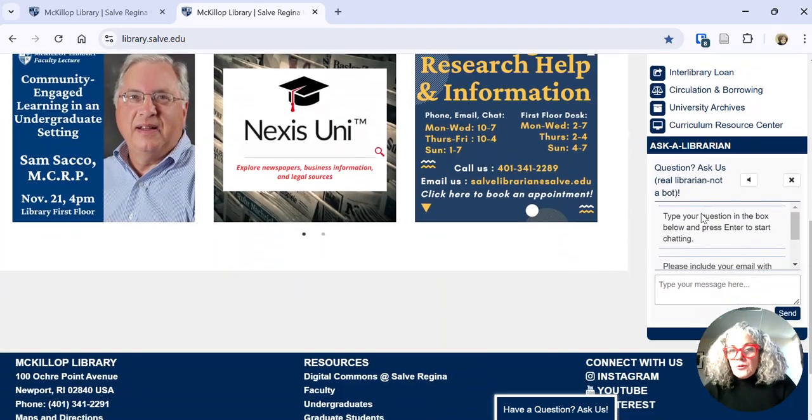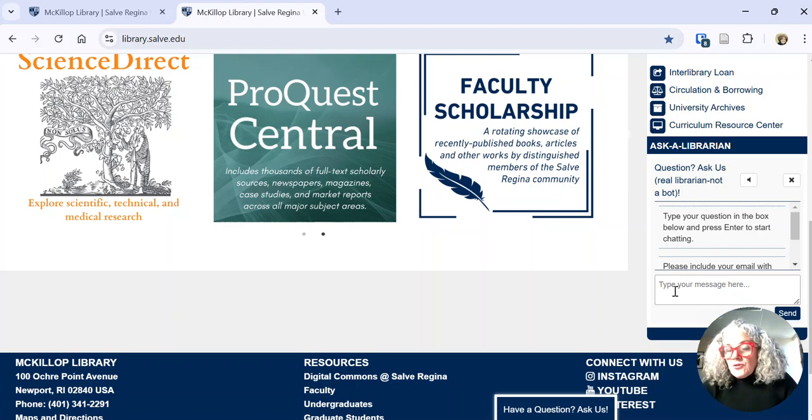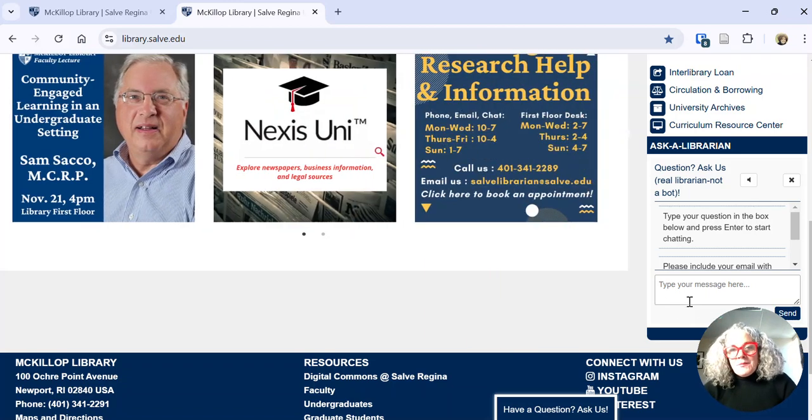You can also use our Ask a Librarian chat, where you'll chat with a librarian that's on staff. And this is great for quick questions about whether we have access to certain journals or if you're trying to find an article, and basically anything. So that's a good option if you need a quick answer.